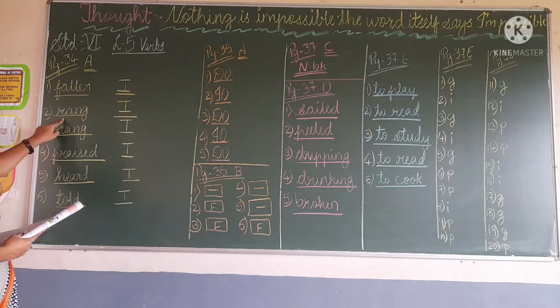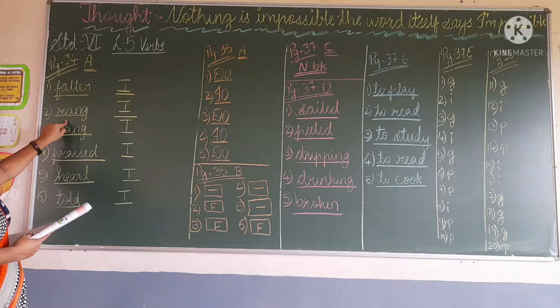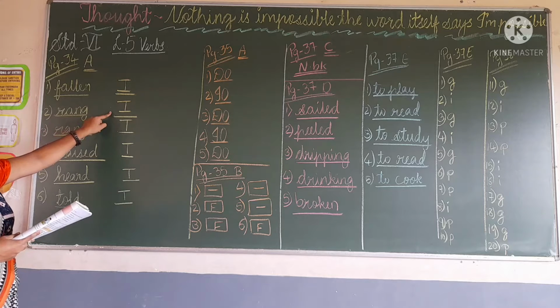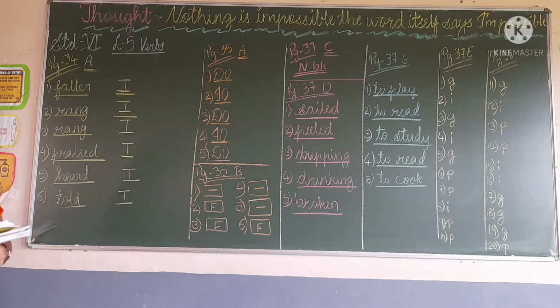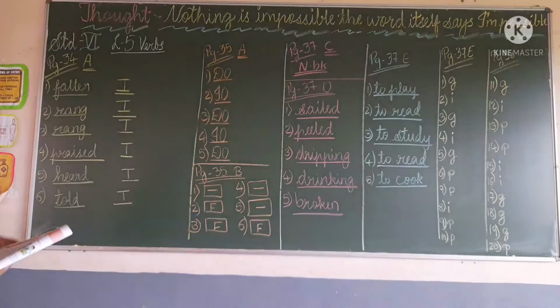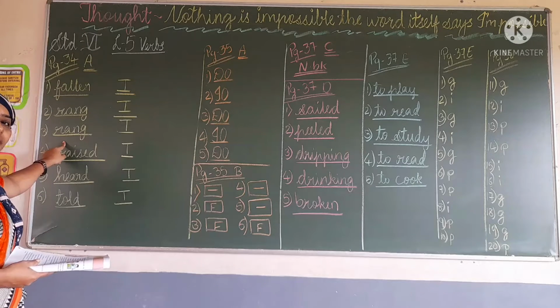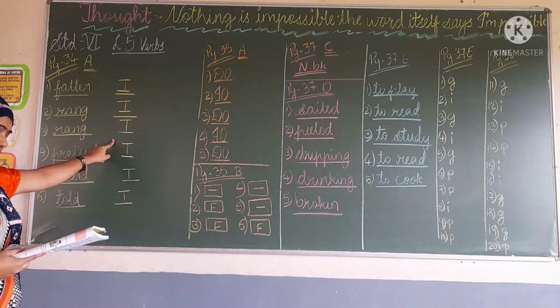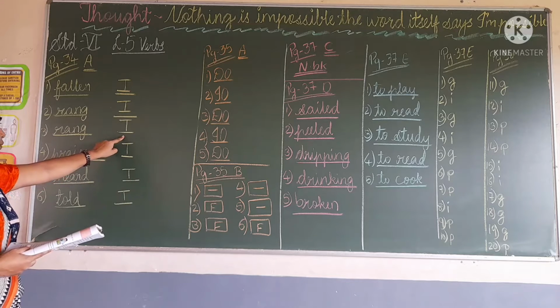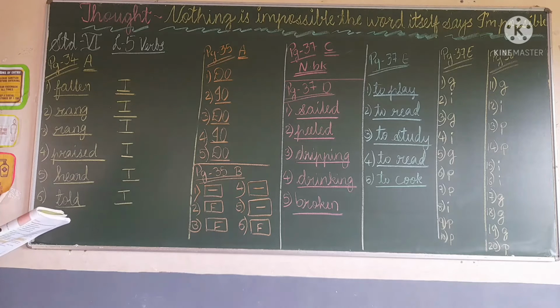Here also we underline the word rang, and we write I. Then third one, the peon rang the bell. Here we underline the word rang, and here we write T. T for transitive verb, and I for intransitive verb.